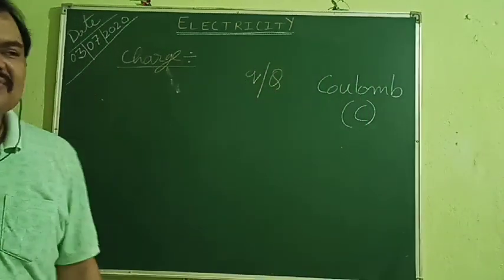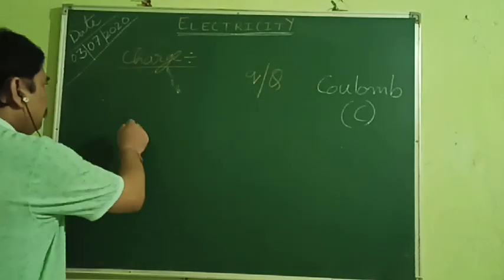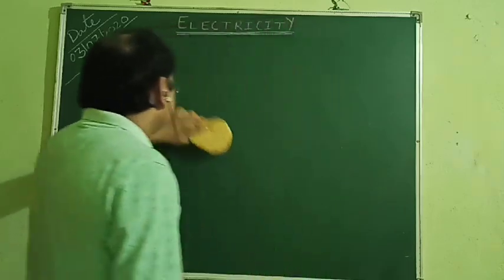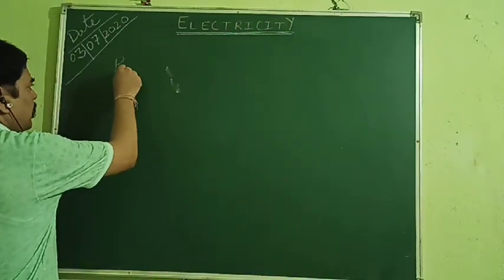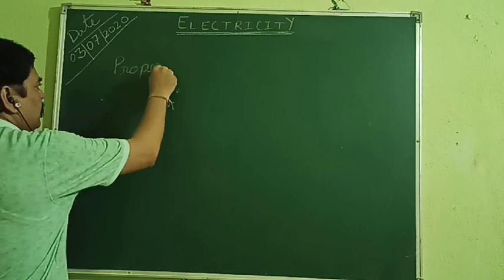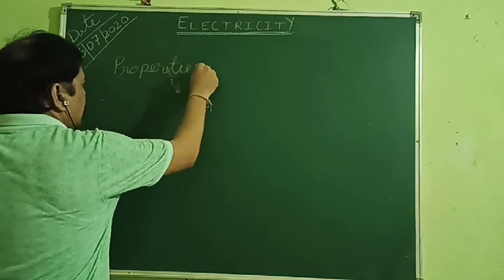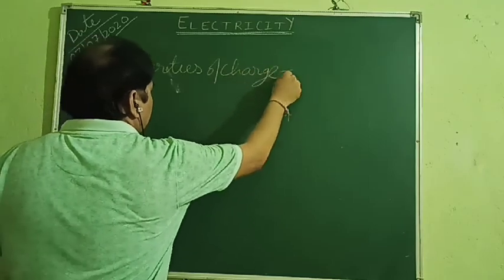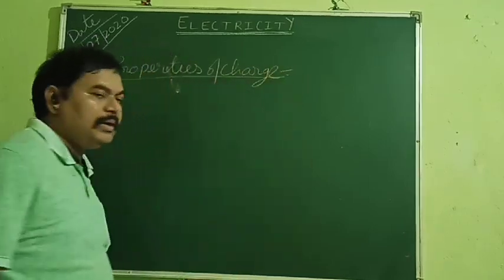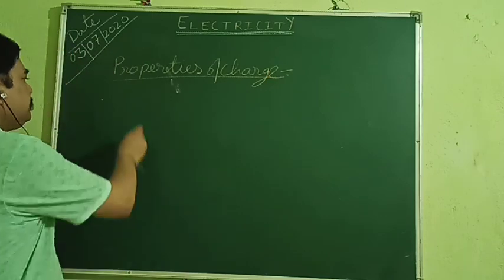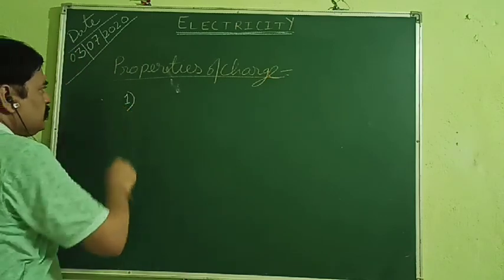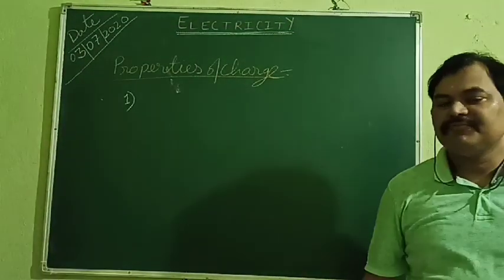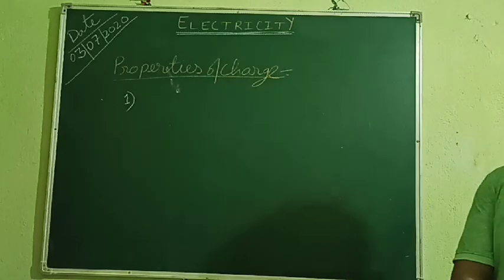Now what are the properties of this charge? So our next heading will be properties of charge. Let me run this, then we will go to the properties of charge. Okay, see what is the first property. See, first property of charge is that, no. First you can write. Then I will explain.